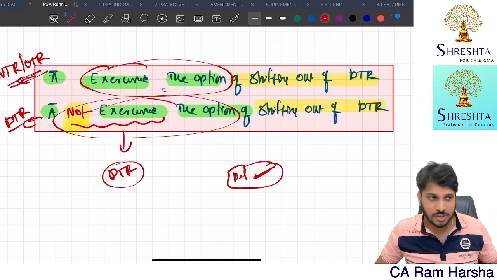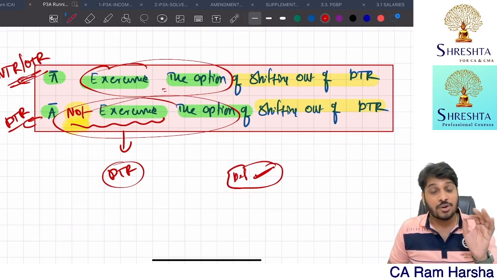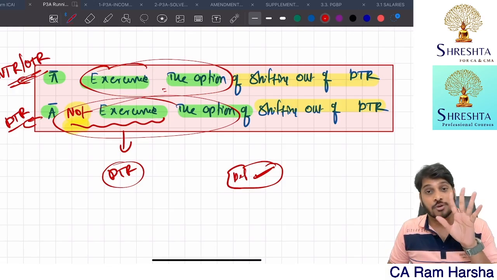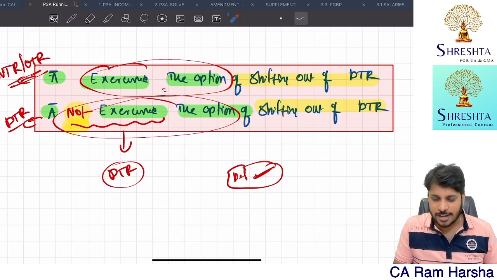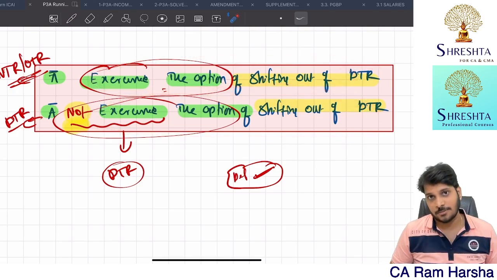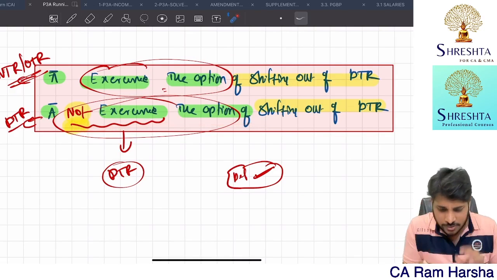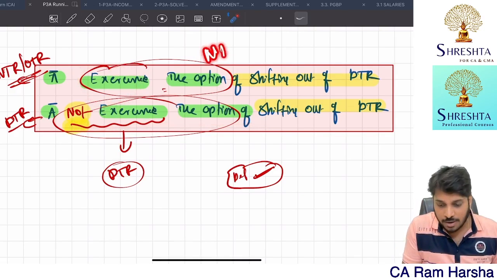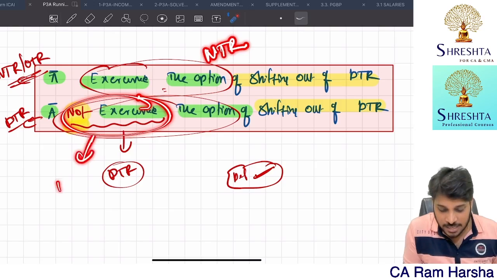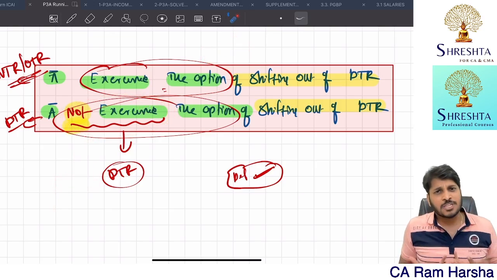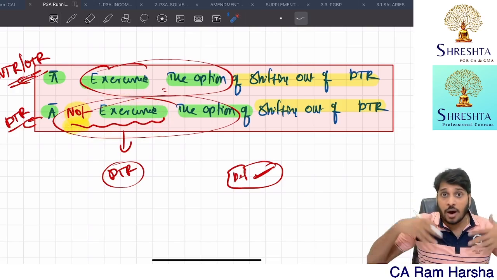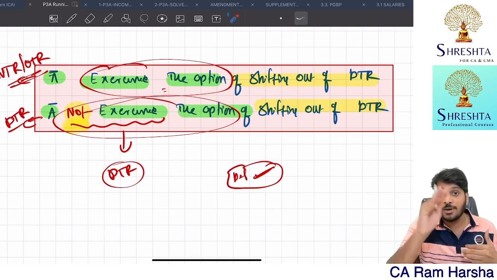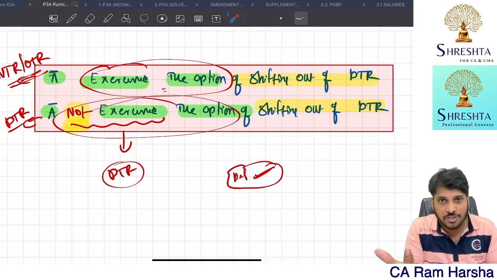So in exam, they'll give you all the income from salaries and ask you to compute income from salaries for the SSE. If the SSE exercises the option of shifting out of default tax regime, what does it mean? He wants to declare under normal rates. Many students, what I have noticed, are confused between these wordings. Exercised means the normal tax regime. Not exercised means default tax regime. Which option? Coming out of the DTR. If you do not exercise coming out of DTR, you are going with DTR. If you exercise coming out of DTR, you are going with normal provisions.